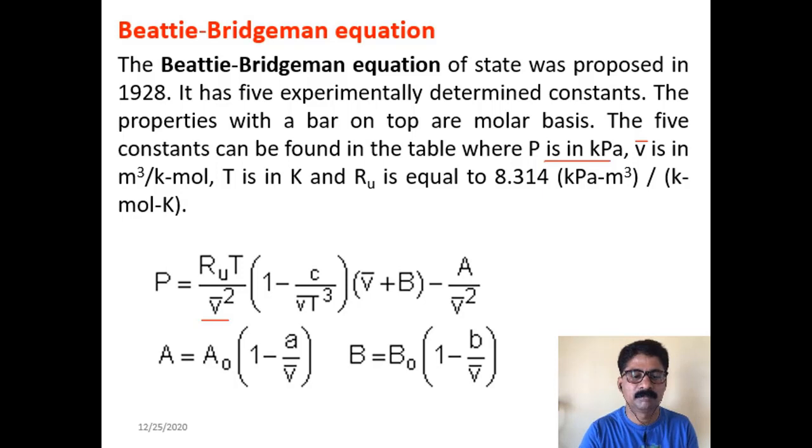The pressure as per the Beattie-Bridgman equation is given by P = RuT/V̄² (1 − c/(V̄T³)) (V̄ + B) − A/V̄². Here A = A₀(1 − a/V̄), and B = B₀(1 − b/V̄).